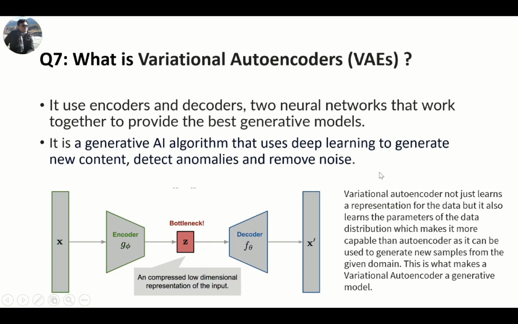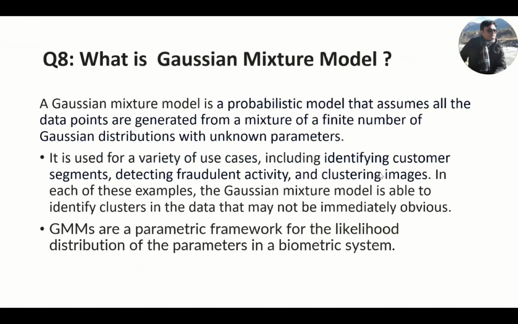Okay. So coming to the next question now. What is a Gaussian mixture model? So guys, this is very much helpful in the biometric system where the sampling of the data is done by mixing up the Gaussian distributions to develop a new distribution. So for clustering, GMM can be used to group together data points that come from the same Gaussian distribution.